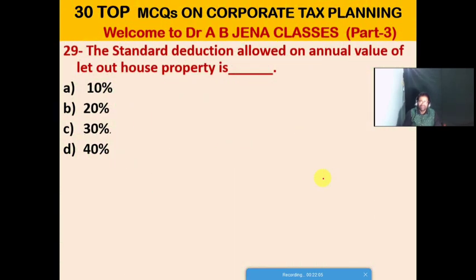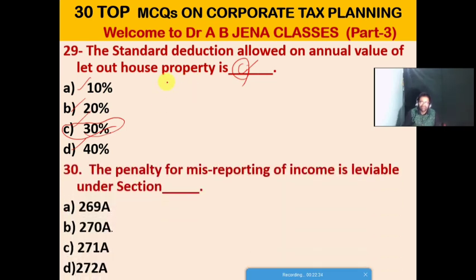So next MCQ. The standard deduction allowed on annual value of let out house property is what percentage? A. 10%. B. 20%. C. 30%. D. 40%. Friends, C is the right option for this MCQ. The standard deduction allowed on annual value of let out house property is 30%.